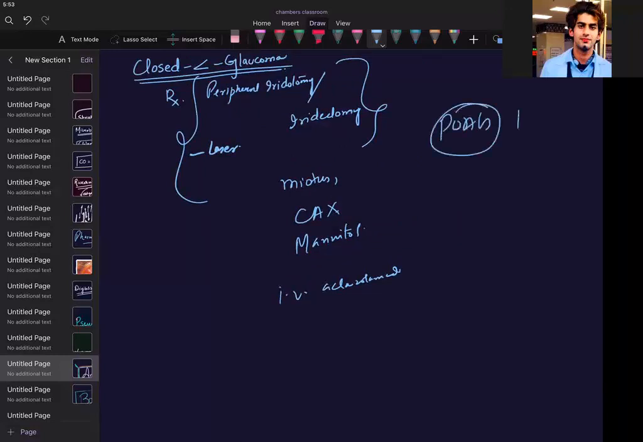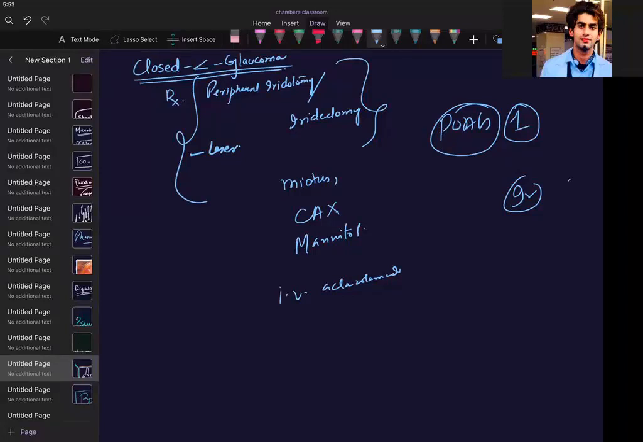And if you find that a person has closed angle glaucoma in one eye, you should do the iridotomy also on the unaffected eye, because he will get that. So both the eyes will go for surgery. Are you able to understand? Are we able to understand, guys?